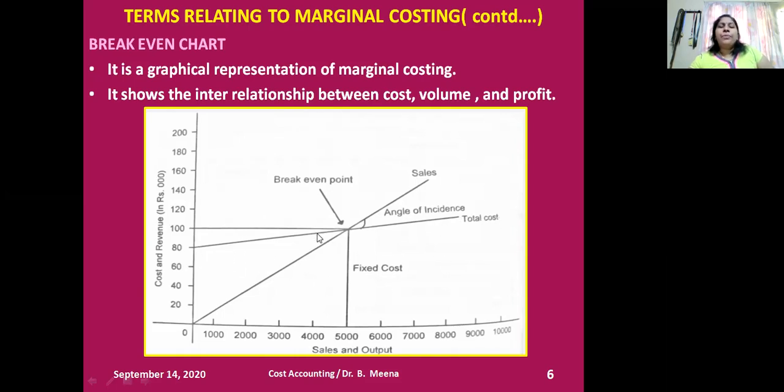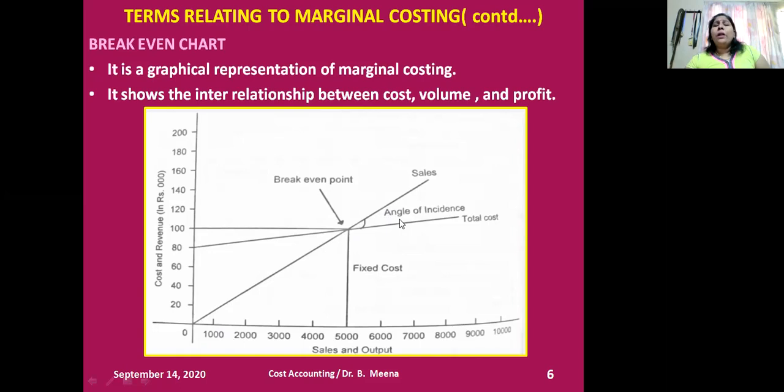Then what is the total revenue curve? The total revenue curve is the sales curve. When you do sales, you will get revenue. So this is the total revenue curve, the sales curve I mentioned. TR starts from the origin because production and sales are equalized. When sales is zero, my revenue is zero. When sales increases, my revenue also increases. That's why the total revenue curve, which is nothing but the sales curve, has this shape.